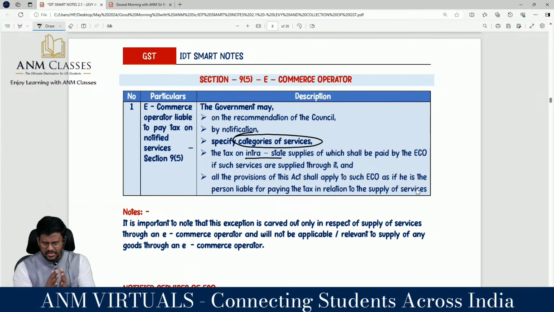That means the one-line summary is, there are certain notified services, specified services. If you are supplying those specified services through the e-commerce operator, the supplier is not liable to pay any tax. The e-commerce operator has the responsibility of payment of GST.